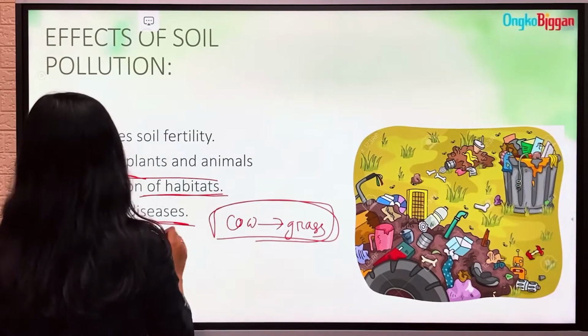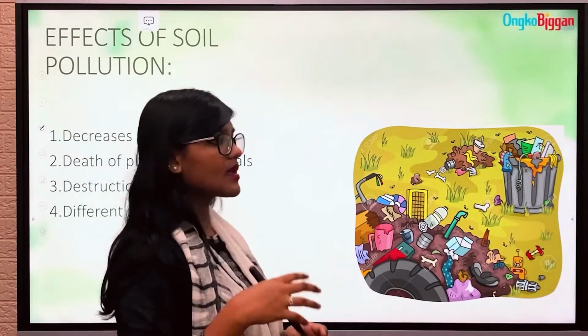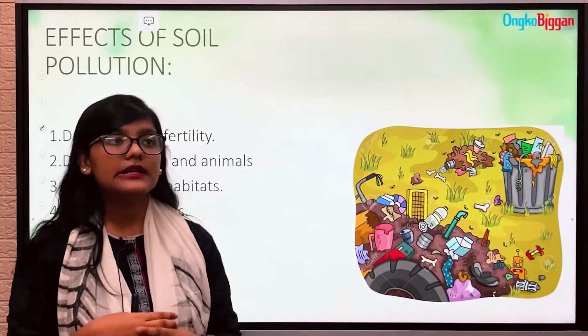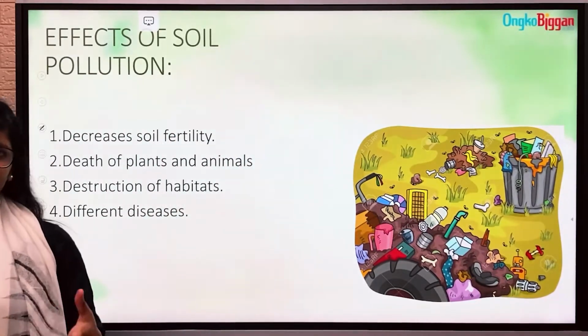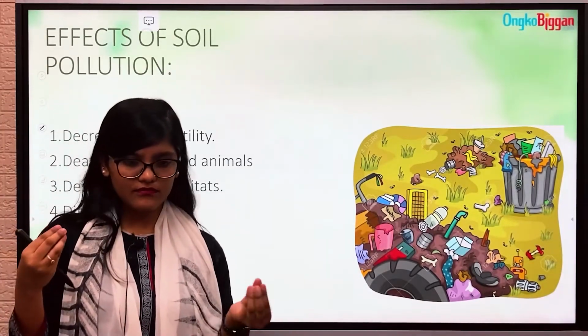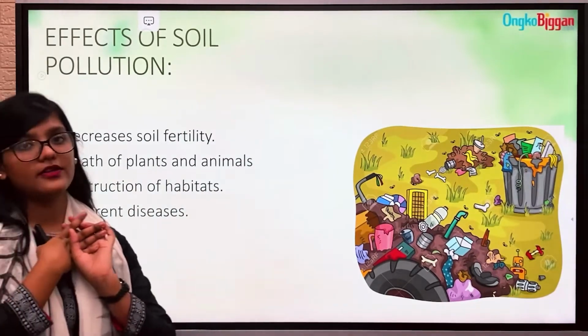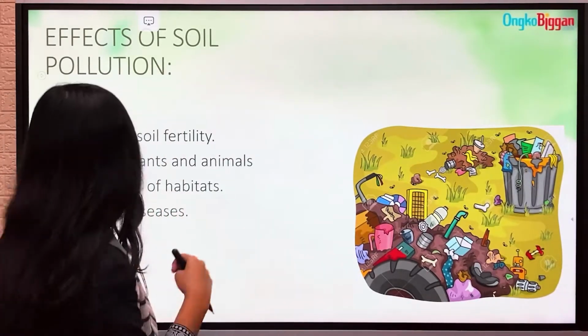Different diseases. By soil pollution, different types of diseases occur because of the addition of harmful things to the soil. If we come in contact with the harmful soil, it might cause different types of diseases.